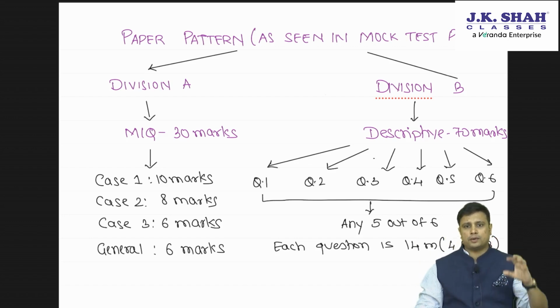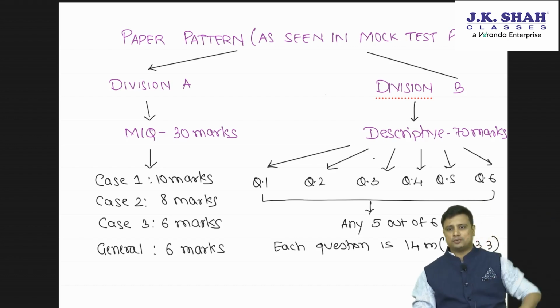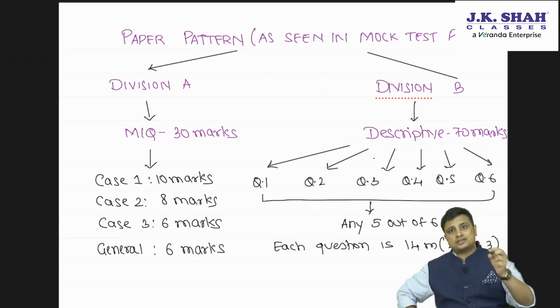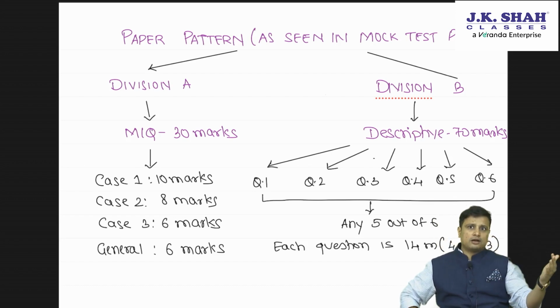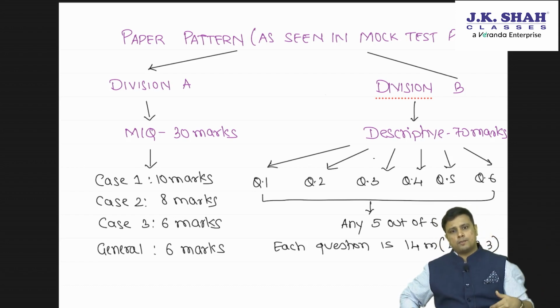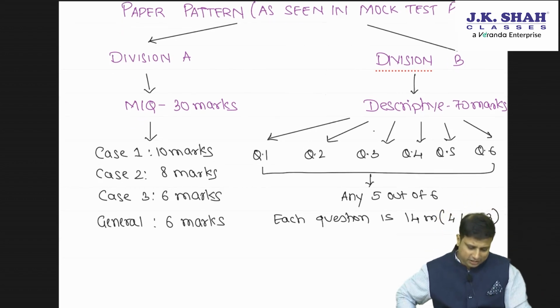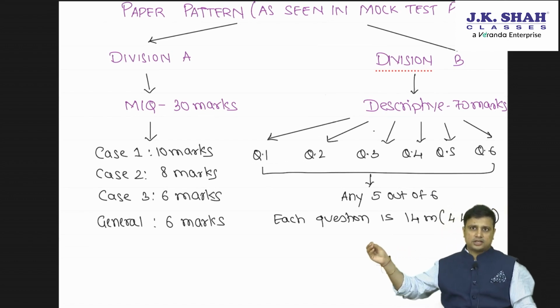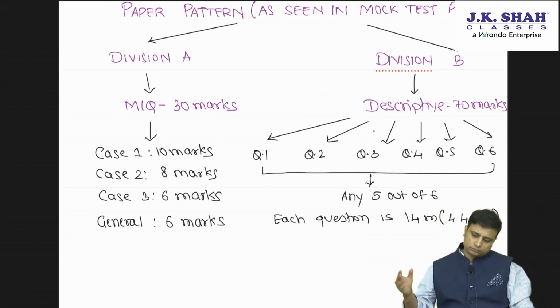In the mock test paper, it is divided into 2, Division A and Division B. Division A is MCQ, which is for 30 marks. But under MCQ also there is some change. Here they are asking more case study based MCQs as compared to general MCQs. Earlier general MCQs were asked for more marks as compared to case studies, but here they have 3 case study based questions and general questions are around 6.